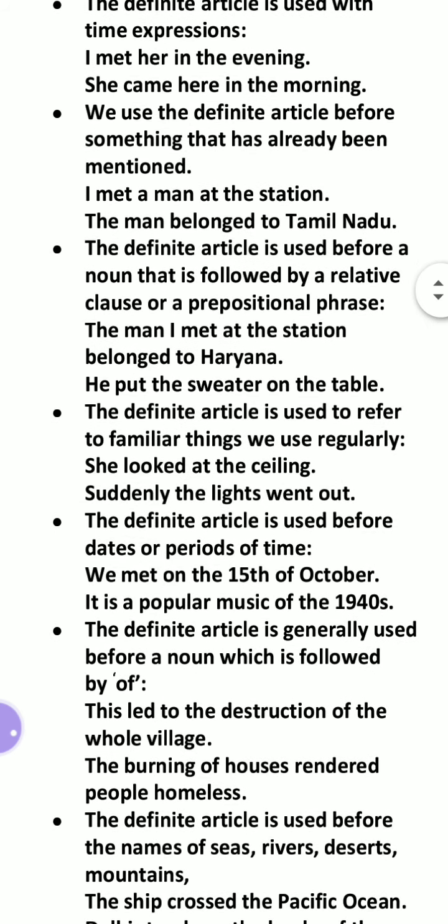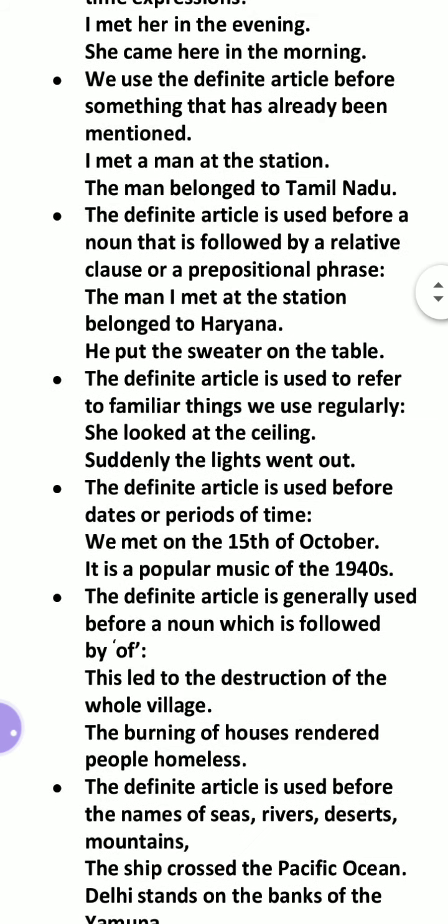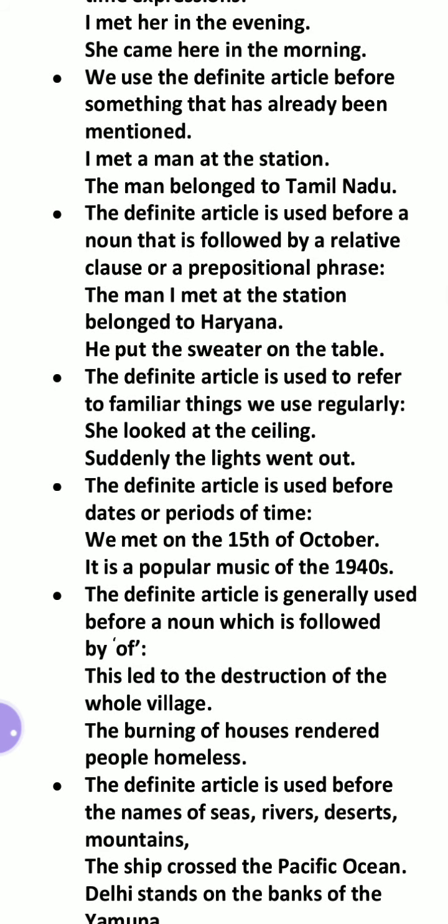We use the definite article before something that has already been mentioned. If it is mentioned a second time, we use the, like, the boy who is sitting in the classroom is her brother. I met a man at the station.